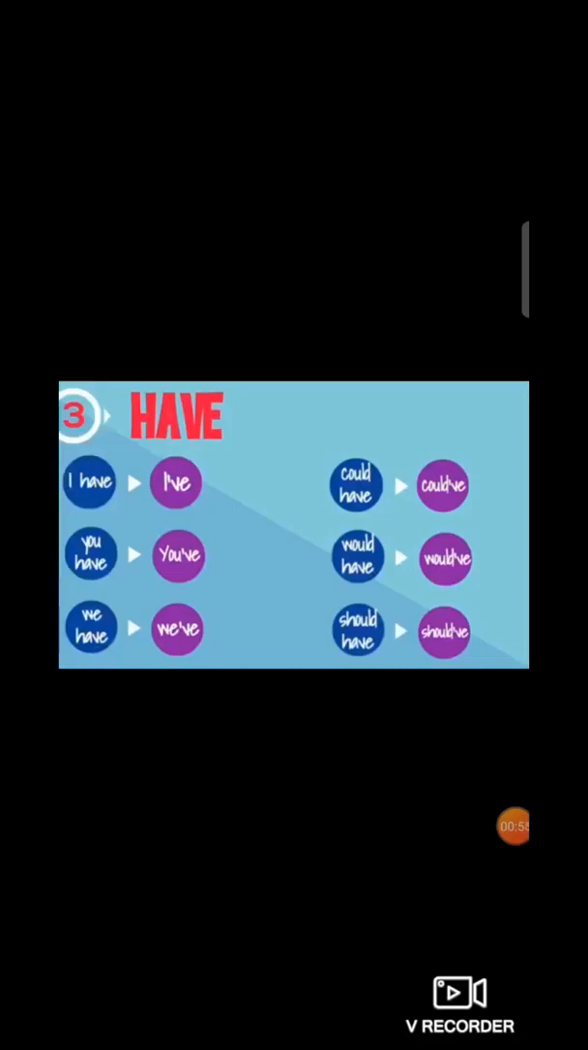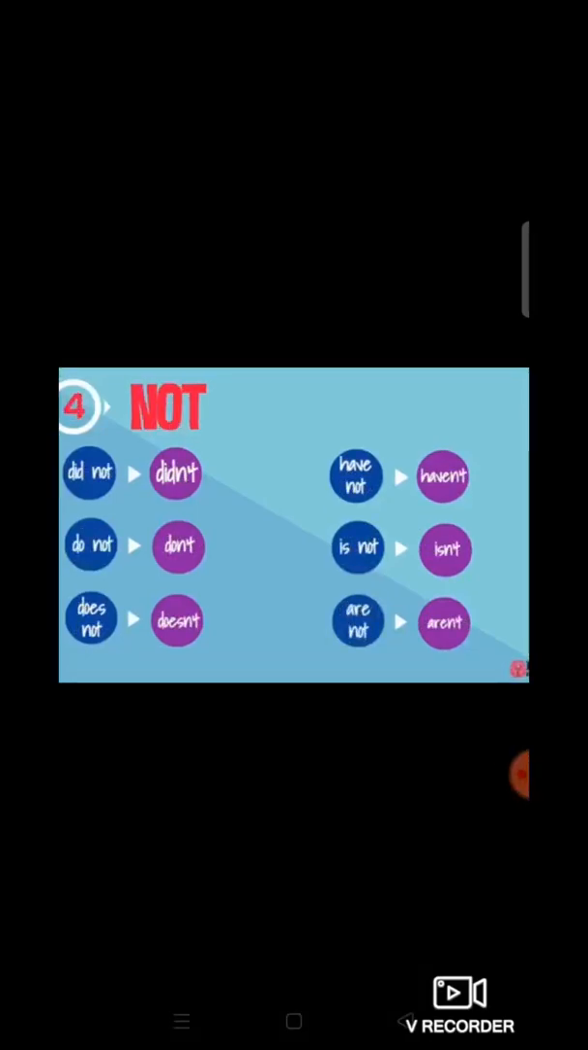Now the third one, have. Students, now how do we use this word in the sentence? I have. The very first one, it's I have. In short, we have to write I apostrophe V-E. So the word will be I've, right? You have. So students, in short, we can write you apostrophe V-E. You've.